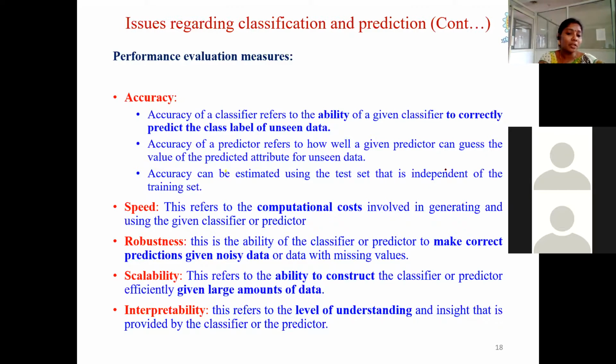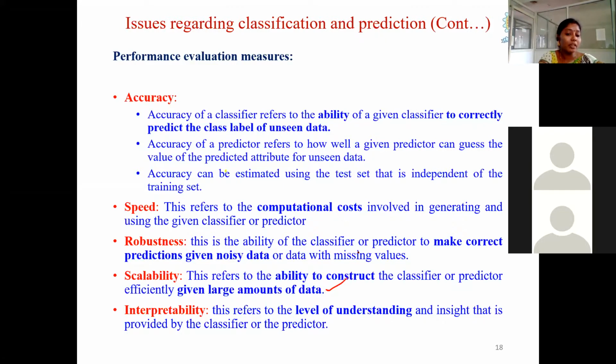Coming to the speed, this refers to the computational cost involved in generating and using the given classifier or predictor. Coming to robustness, this is the ability of the classifier or predictor to make correct predictions given noisy data or data with missing values. And scalability refers to the ability to construct the classifier or predictor efficiently given large amounts of data. Even with large amounts of data, we should be able to make the classifier or predictor perfectly.